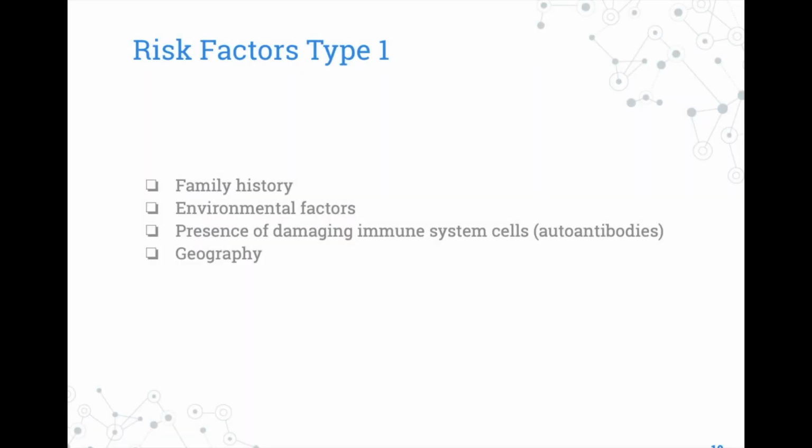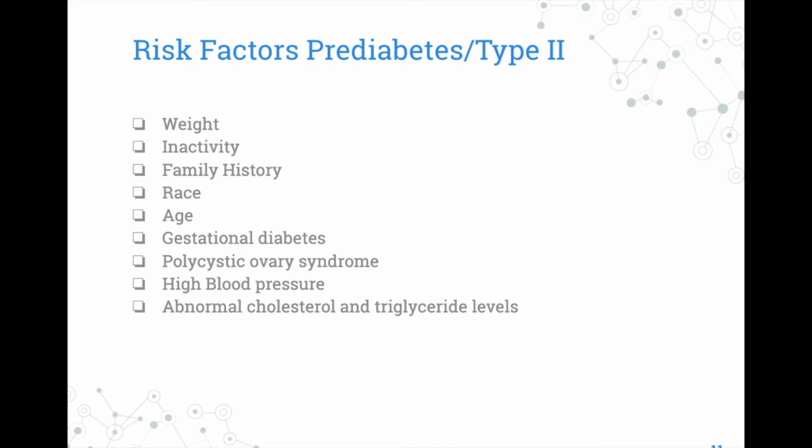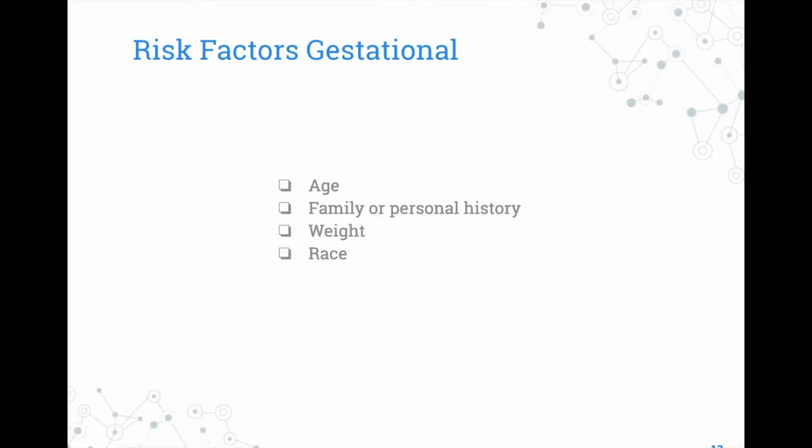Risk factors. Risk factors of type 1: family history, environmental factors, presence of damaging immune system cells, and geography. Risk factors of prediabetes/type 2: weight, inactivity, family history, race, age, gestational diabetes, polycystic ovary syndrome, high blood pressure, abnormal cholesterol and triglyceride levels. Risk factors of gestational diabetes: age, family or personal history, weight, and race.